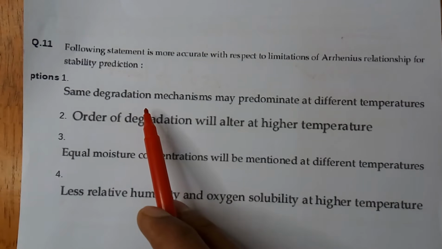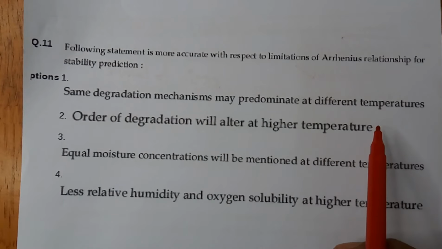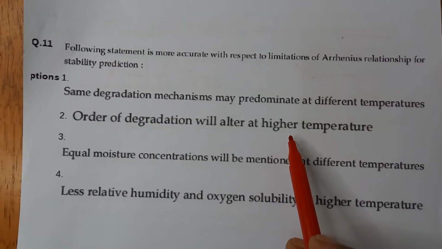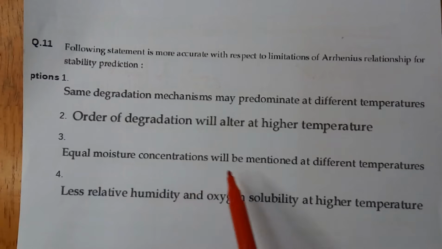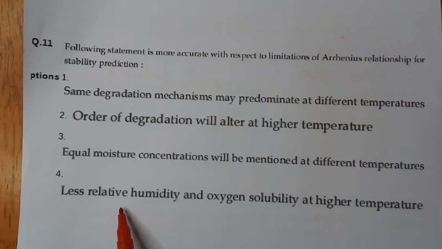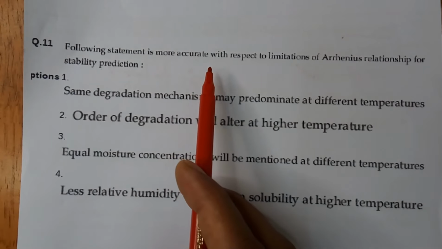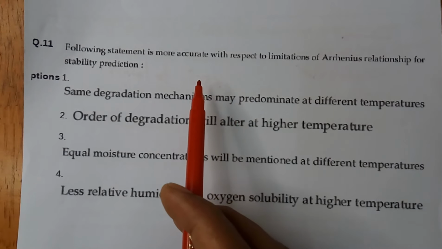Options are: option 1, same degradation mechanisms may predominate at different temperatures. Option 2, order of degradation will alter at higher temperature. Option 3, equal moisture concentration will be maintained at different temperatures. Option 4, less relative humidity and oxygen solubility at higher temperature. The question is, which following statement is more accurate with respect to limitations of the Arrhenius relationship for stability prediction.